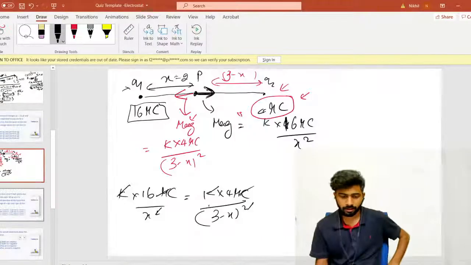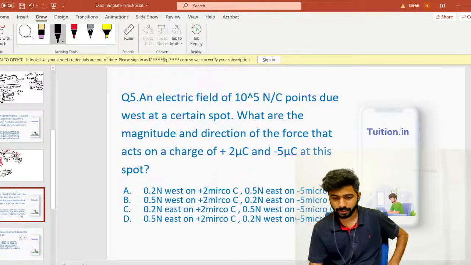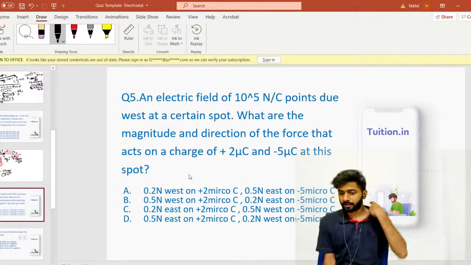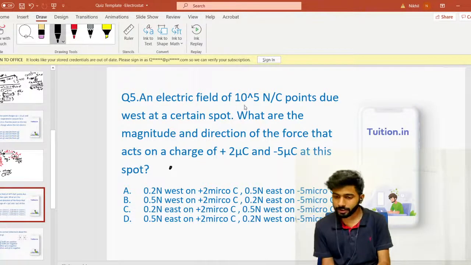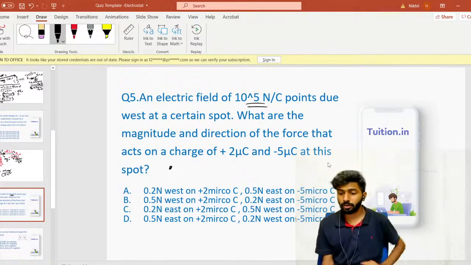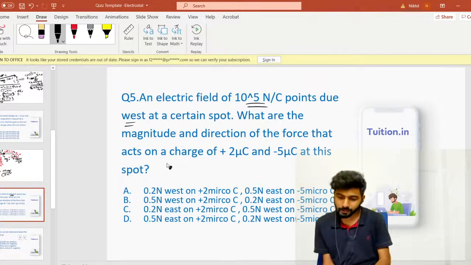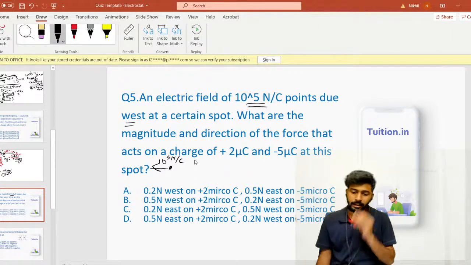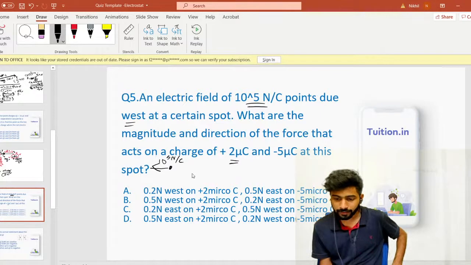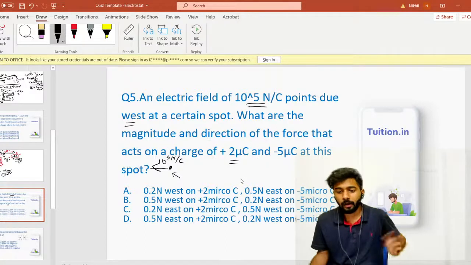Question number 5. I can just explain it here only. Let's say this is your point. On this point, what do you have? 10 power 5 Newton per Coulomb. This is the electric field's magnitude, and it's pointing towards west. If it points towards west, that means it's pointing in this direction, right? Now, if I bring plus 2 microcoulomb and place it here, then I know the electric field at that point. How will I get the force?